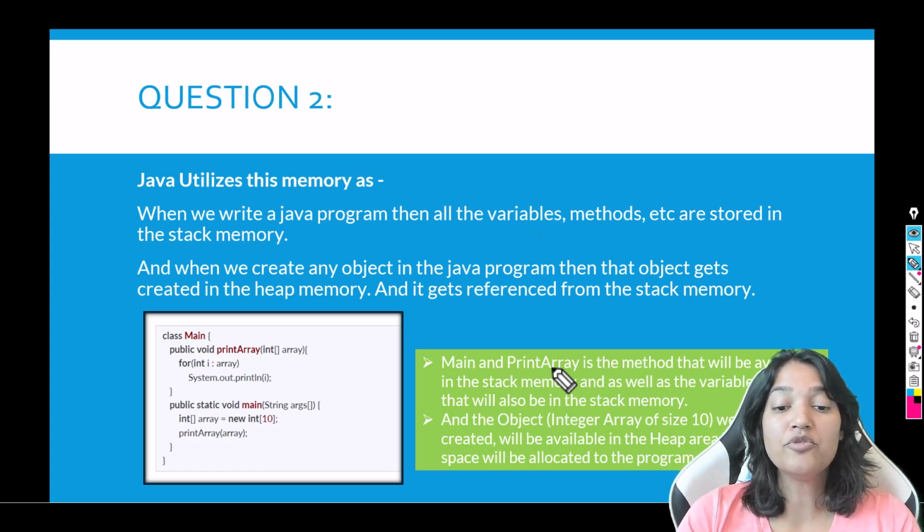The object that you are creating, this array of size 10, is going to go in the heap memory because that space will be allocated during the runtime. So you are creating an object of 10 integers, and that is what goes into your heap memory. That is the difference between a stack memory and a heap memory.